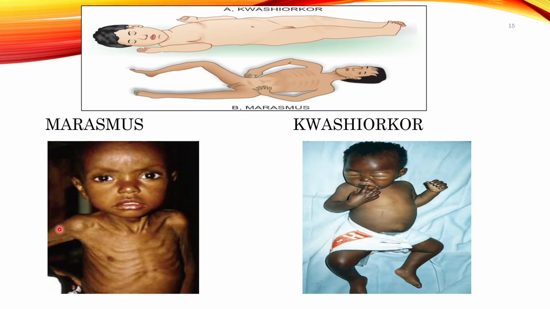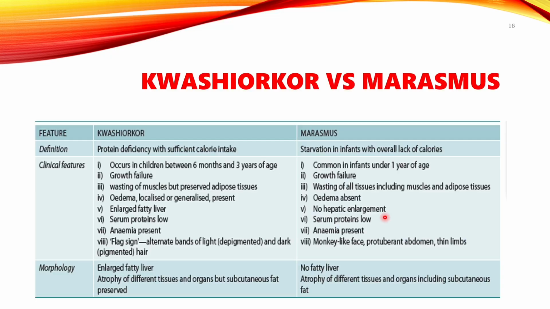So this is the marasmus in which the somatic compartment is lost, and this is the Kwashiorkor where the patient is having edema. The muscle looks normal. Here there is no reduction in the somatic compartment, right? In Kwashiorkor, the main feature is edema. So that's the difference between Kwashiorkor and marasmus.